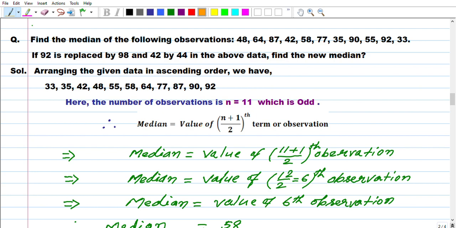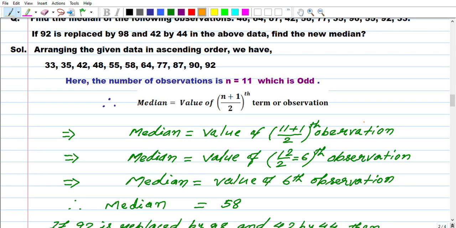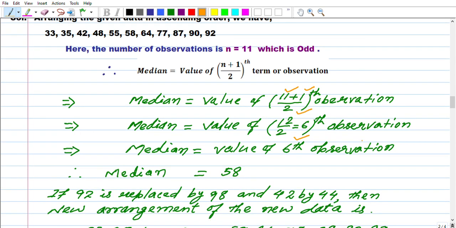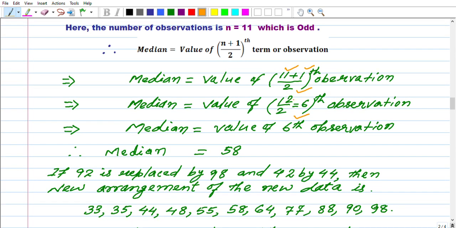That is, n is odd, then we will apply median equals the value of the n plus 1 by 2th term or observation. Now let us put the value, n is 11, 11 plus 1 is 12, divided by 2, we get 6th observation. The value of the 6th observation, median equals 58, we got.